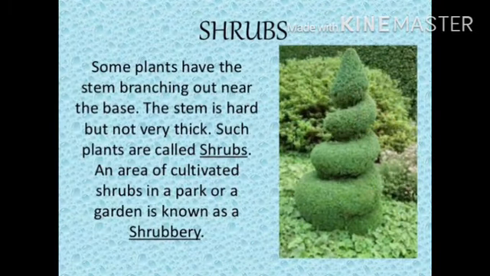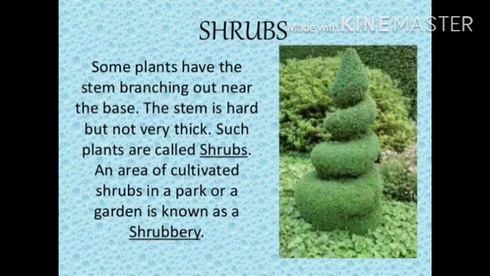Now shrubs. Some plants have the stem branching out near the base. The stem is hard but not very thick. Such plants are called shrubs. An area of cultivated shrubs in a park or a garden is known as shrubbery.